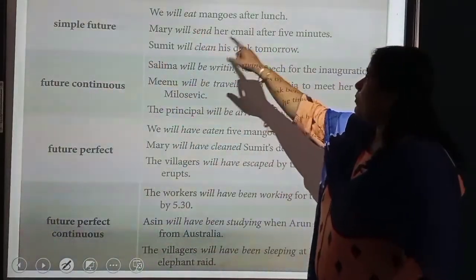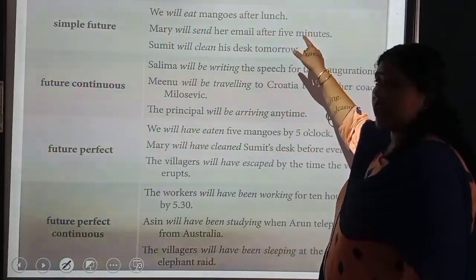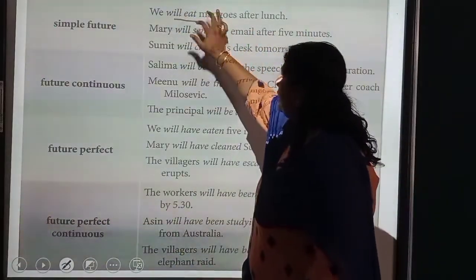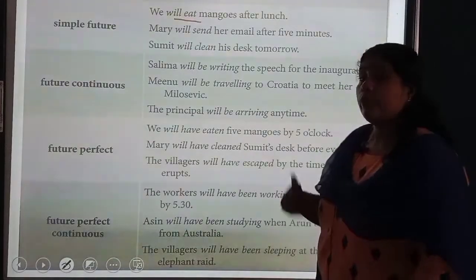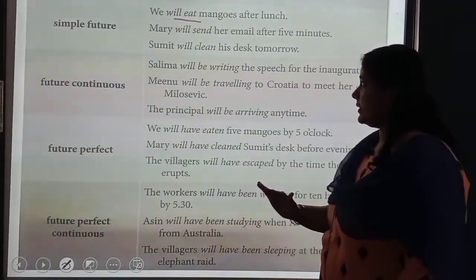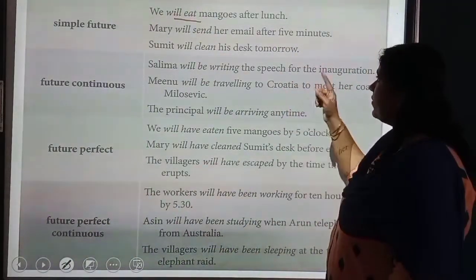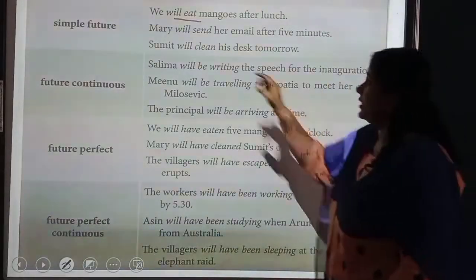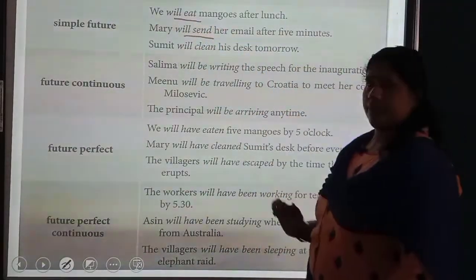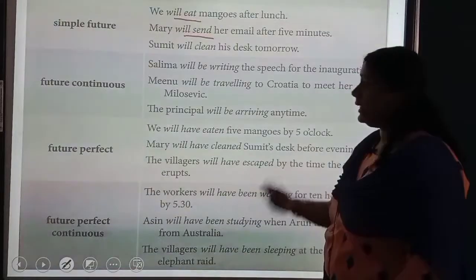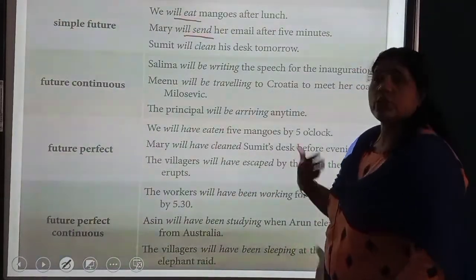We will eat mangoes after lunch. We will eat, simple future tense. Mary will send her email after 5 minutes. Will send. Sumit will clean his desk tomorrow.